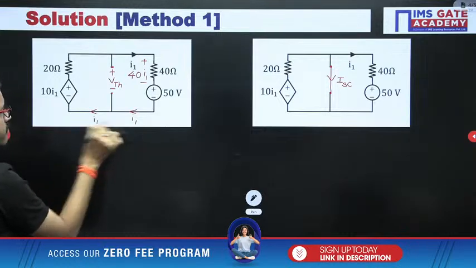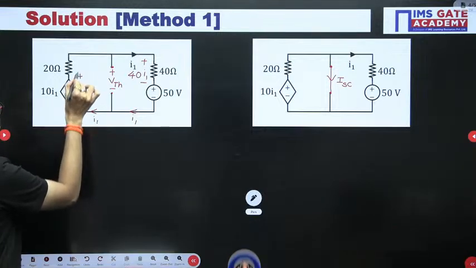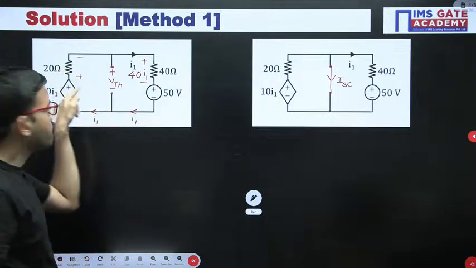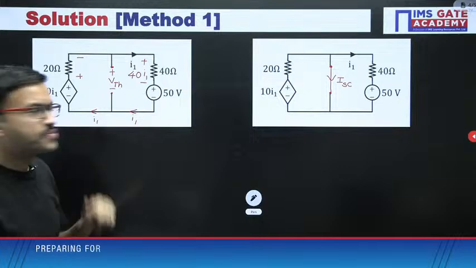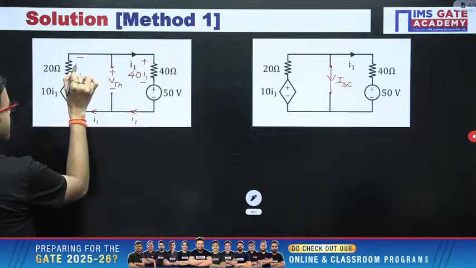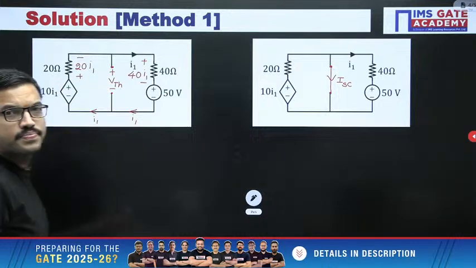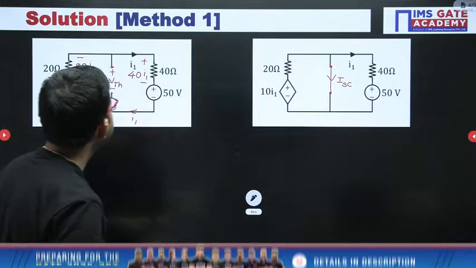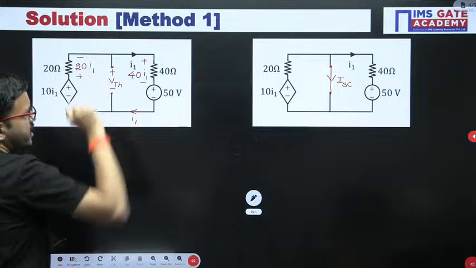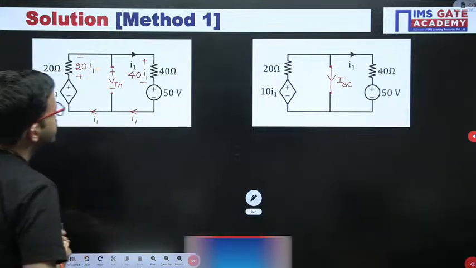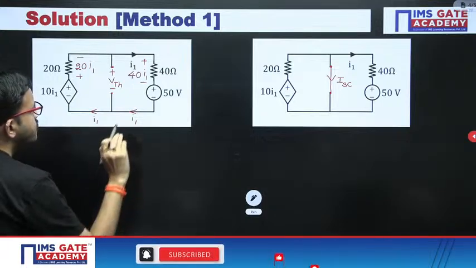The same current I1 is flowing like this. Now by using Ohm's law, since current is entering here, positive terminal here, negative terminal here, you are getting 20 I1. Now here we have to find out VTH. So before calculating VTH, just observe here.